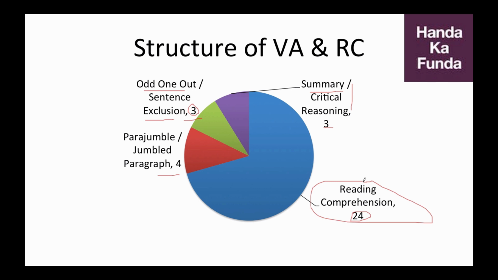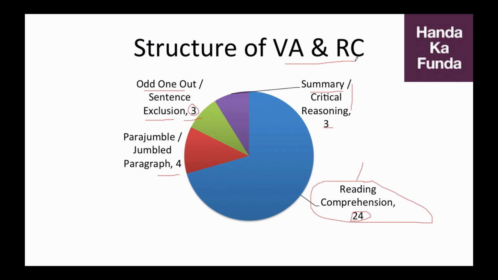The main skill required in the RC questions is that you have to read that big paragraph and comprehend it. However, in the summary questions, no big paragraphs are there, so reading fast or reading well isn't that important. So these are the 4 types of questions asked in the VARC section.